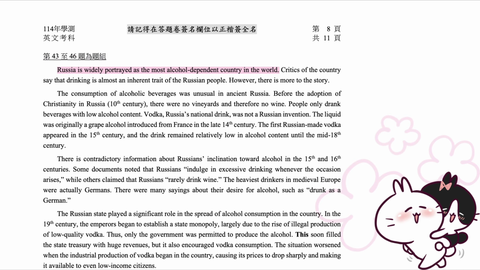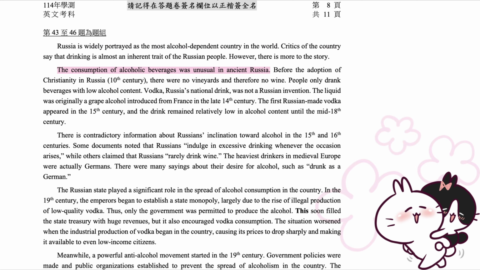Russia is widely portrayed as the most alcohol-dependent country in the world. Critics of the country say that drinking is almost an inherent trait of the Russian people. However, there is more to the story.